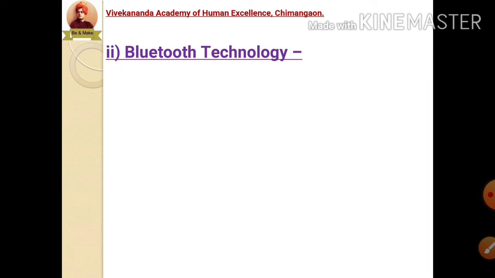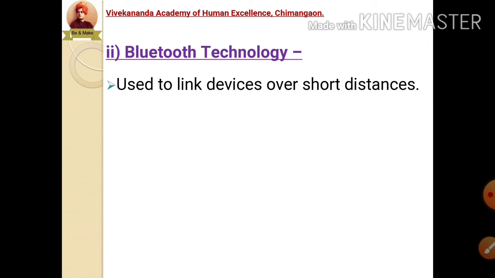The second type of wireless media is Bluetooth technology. It is used to link devices over short distances. Means if I have an area of my home, I can connect the devices within that particular range.